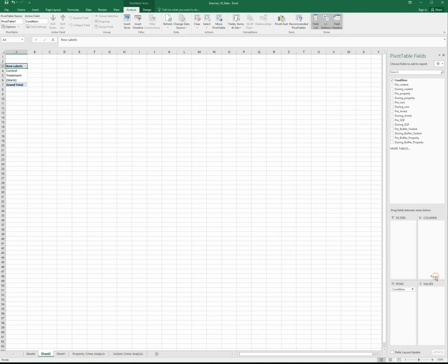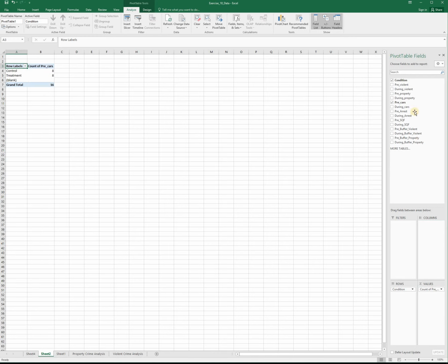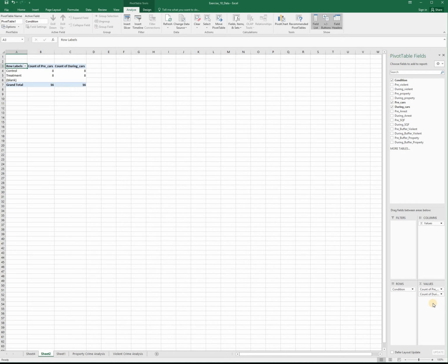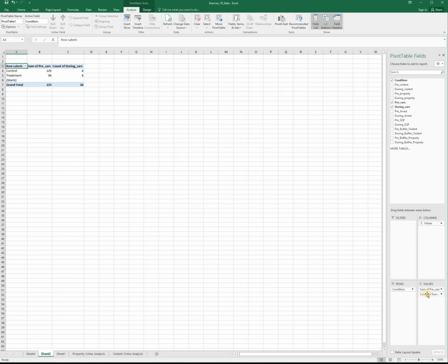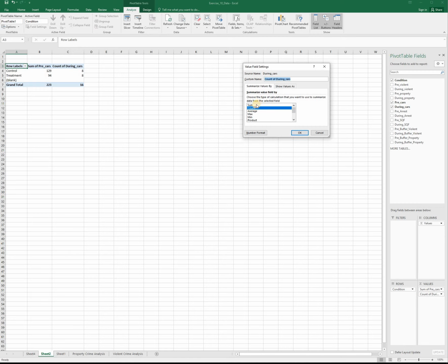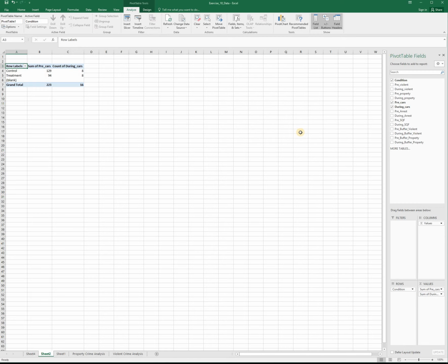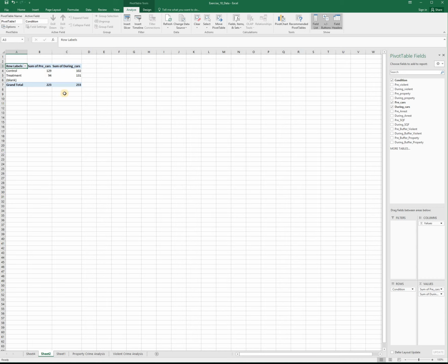So I'll drag pre-cars down to the values field. I'll drag during cars down to the values field. I'll change the field setting from count to sum for each of those. And now you have all of the information that you need to enter into your PowerPoint.